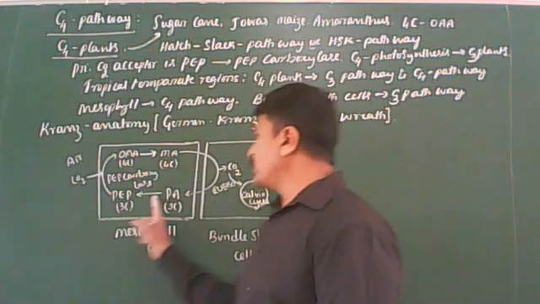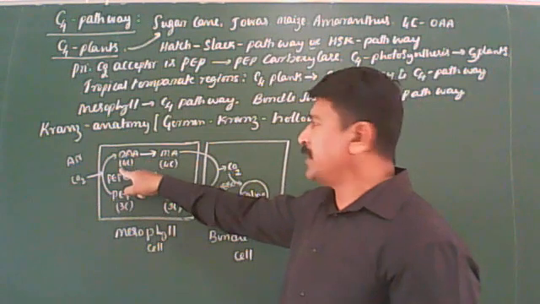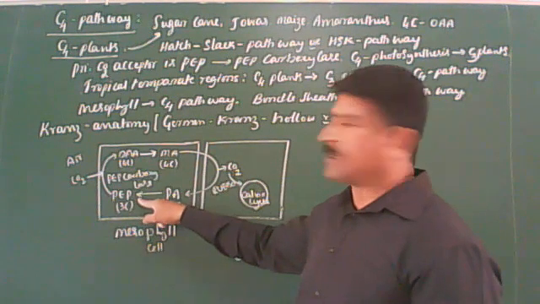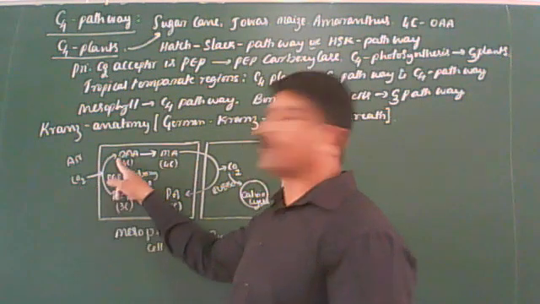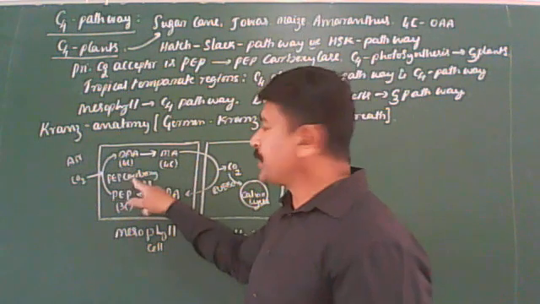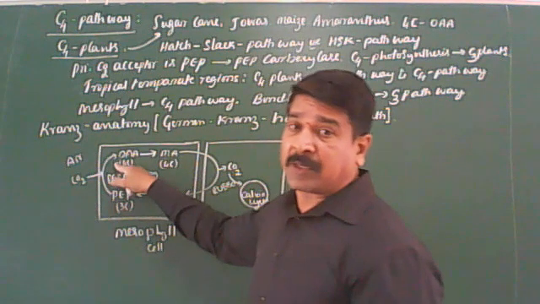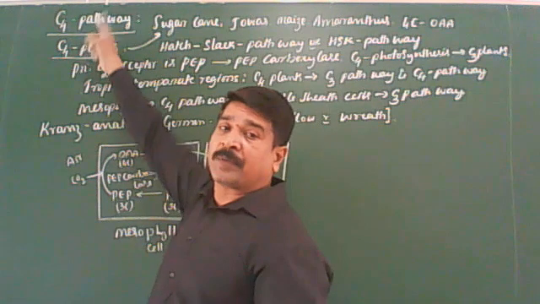So in the mesophyll cells, the first stable compound is oxaloacetic acid. Clear? Phosphoenol pyruvic acid fixes the atmospheric carbon dioxide to form a 4-carbon compound called oxaloacetic acid in the presence of PEP carboxylase enzyme. Since the first stable compound formed here is a 4-carbon compound, hence the name C4 pathway.